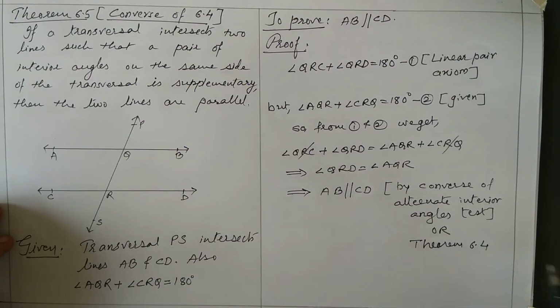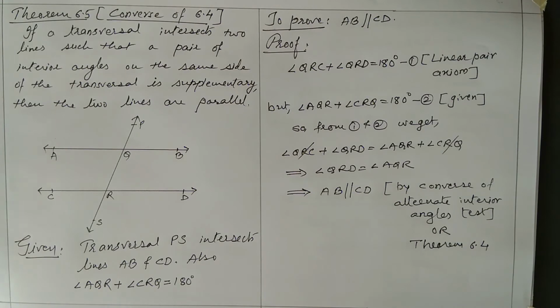You may feel that writing theorem number or axiom number is okay, but it creates a problem if you forget it. Hope you have understood this theorem.